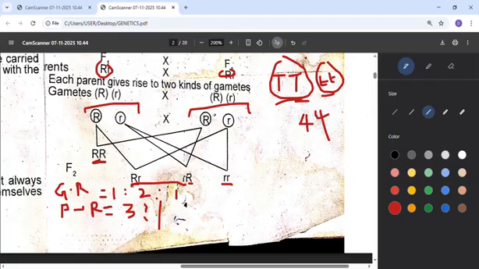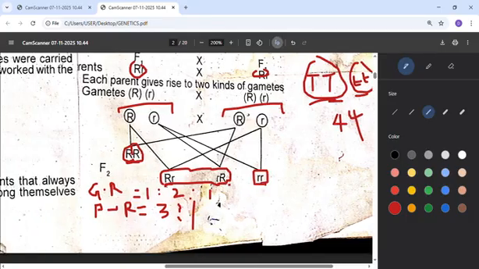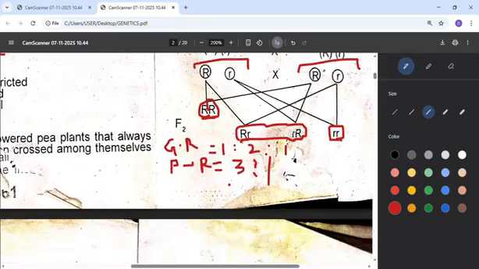Then if they ask about the second generation, so you start bringing it from here, and they ask how many will be red, you say 1/4 will be red, or 25%, which is homozygous red. But if they ask what of heterozygous red, you say 2 of them will be red, or heterozygous red, that's 50%. Then if they say what of white, that's 1/4 or 25%. So these are the ways they always ask questions in WAEC.